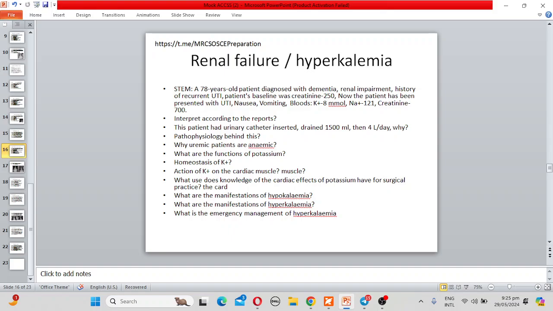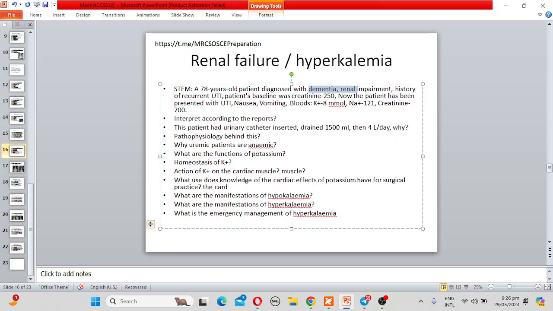It may be that the patient, a 78-year-old with baseline creatinine of 250 and recurrent UTI, has obstructive uropathy because of old age. It might be benign prostatic hyperplasia. And the problem is also pre-renal, due to decreased oral fluid intake as the patient is demented. So now, what is the pathophysiology?